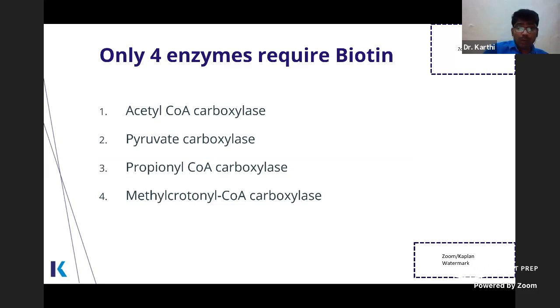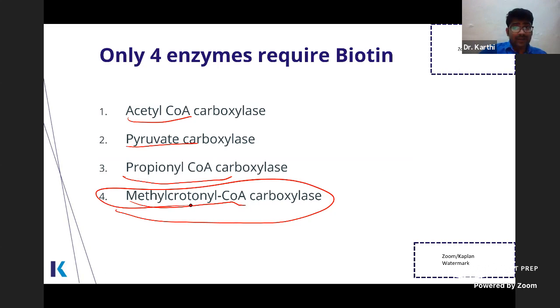Again, only 4 enzymes require biotin. So it's good to remember the 4, right? Acetyl-CoA carboxylase, pyruvate carboxylase, propionyl-CoA carboxylase, and methylcrotonyl-CoA carboxylase. See this 4th one, many of you might not have studied this 4th enzyme. Please look at this. It is methylcrotonyl-CoA carboxylase. It is involved in the metabolism of amino acids, branched-chain amino acid metabolism.